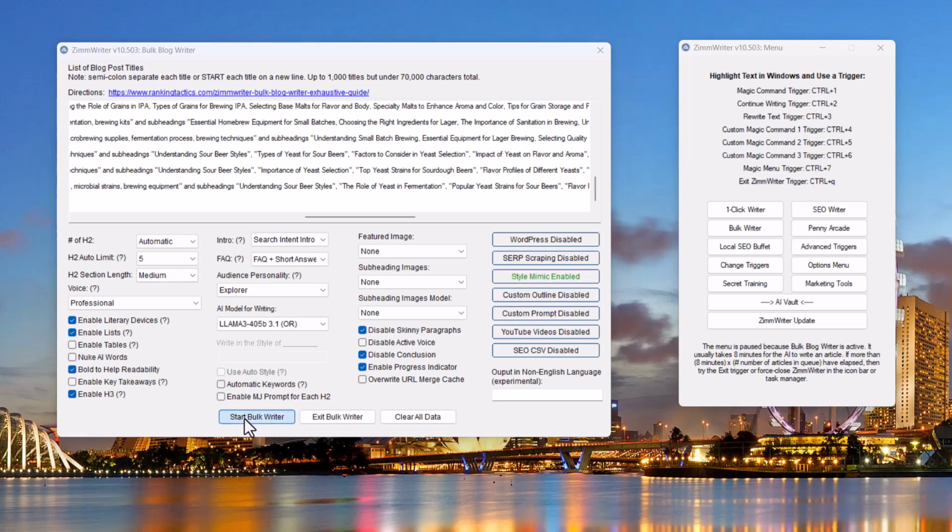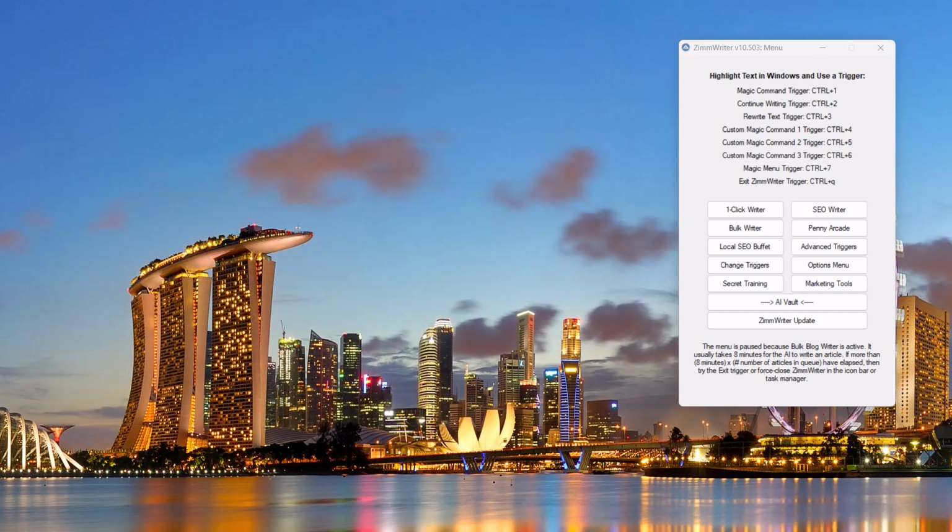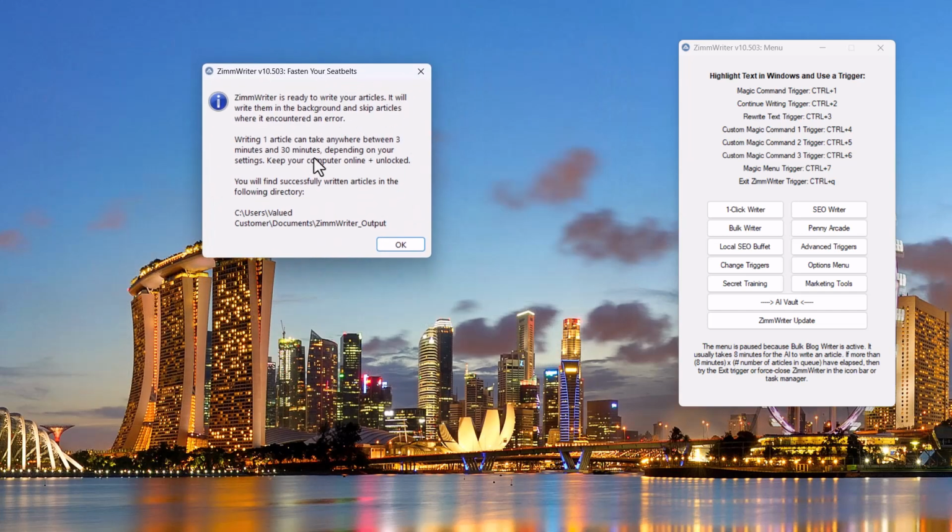So I'm going to hit the Start Bulk Writer. It is going to confirm I want to proceed. Yes. It's going to ask me another question. Fasten your seatbelts. Writing one article could take between 3 minutes and 30 minutes. I've noticed that it's not that long. It's usually closer on the 3-minute side. So what I'm going to do is I'm going to click OK, and then I'm going to pause the video, and I'm going to come back when the first 5 articles are done. Okay.